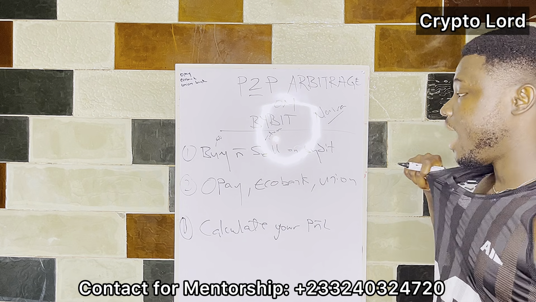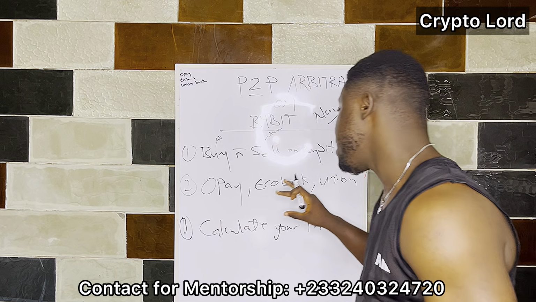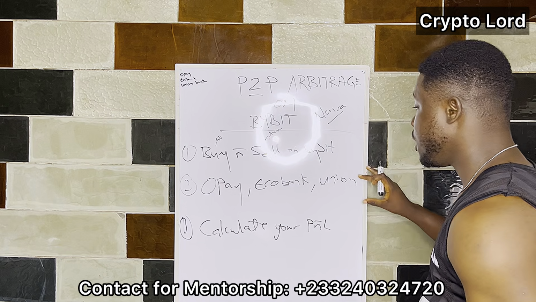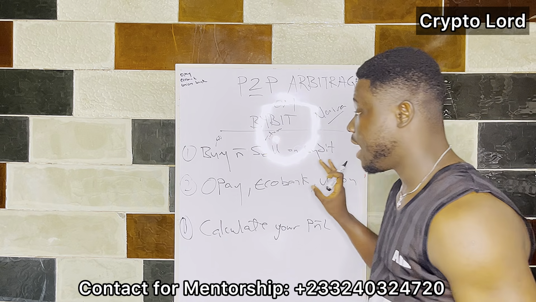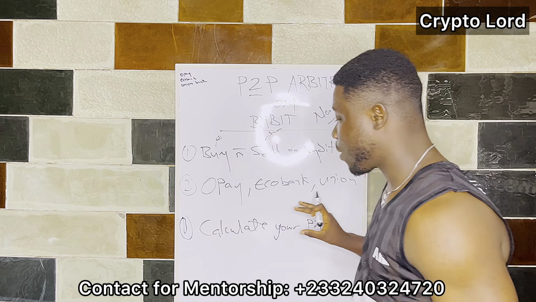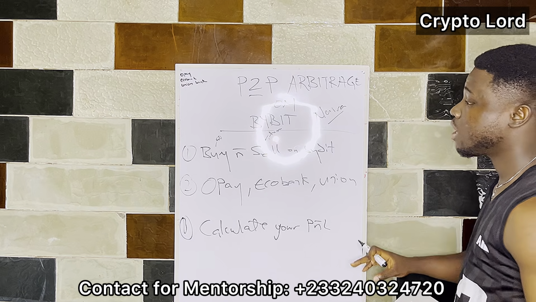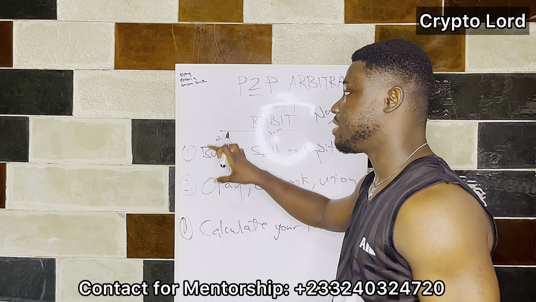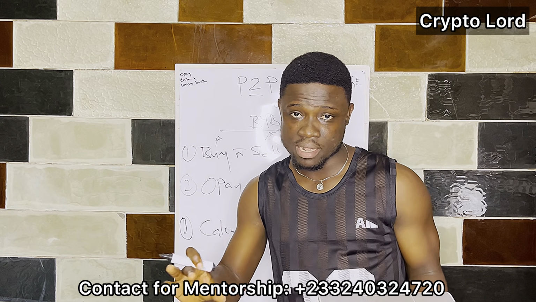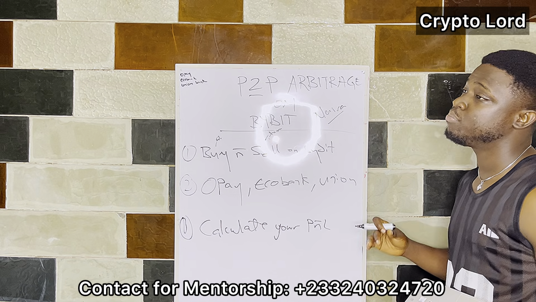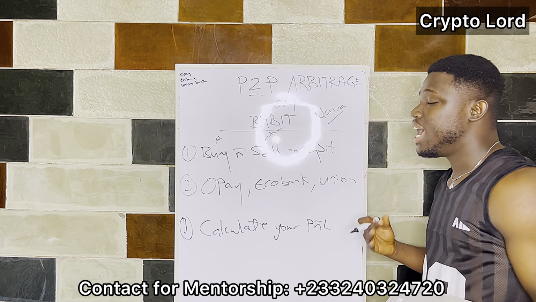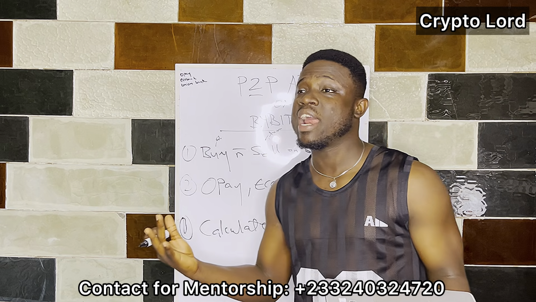And the reason why I chose OPay, Ecobank, and Union is that most of these sellers or buyers use these platforms, and they come with a very good rate as well. Then you calculate your profit and loss. At times you can buy the coin at some rate, and in the market it will not be favorable for you to sell it at that moment. So if you calculate, okay, if I sell it right now, will I be losing or winning? You know when to buy and when to sell, and it's not by force that you have to buy it right now and sell it right now.